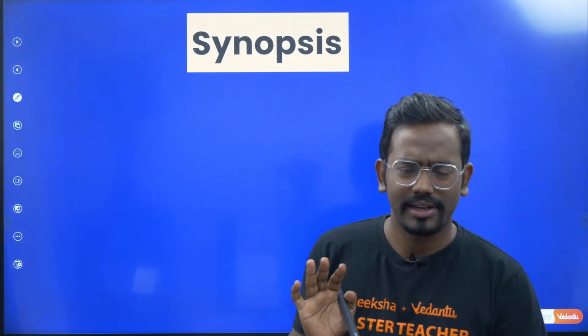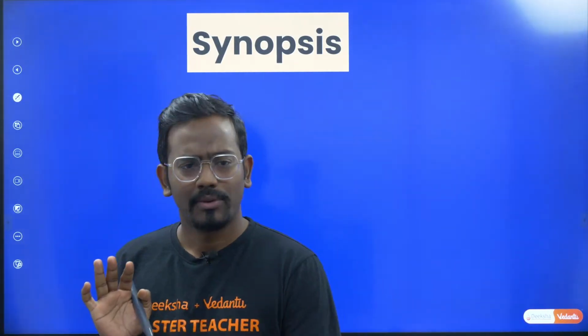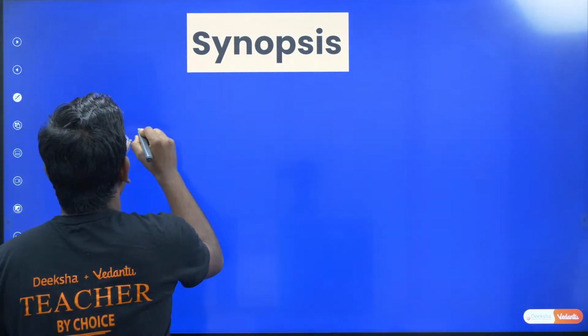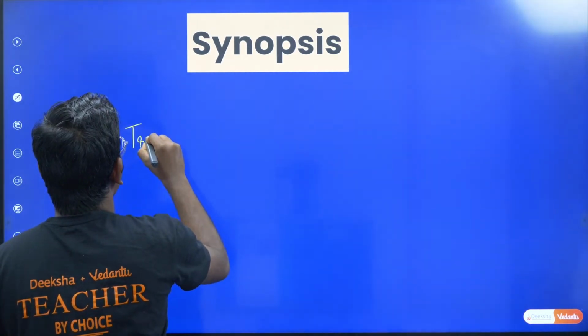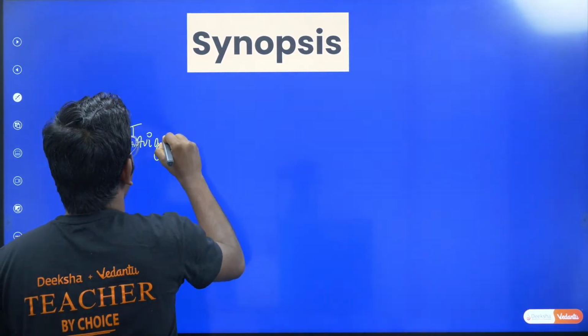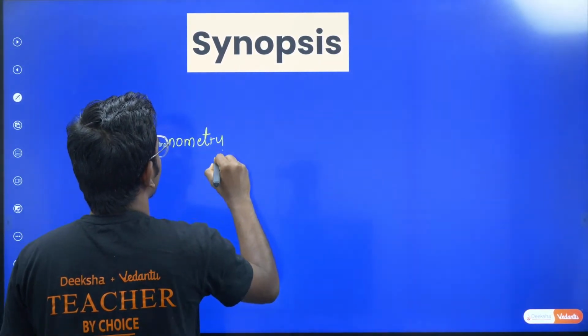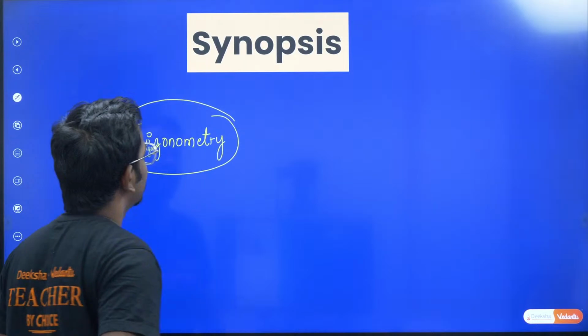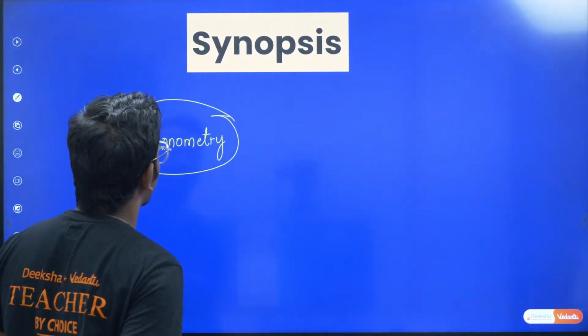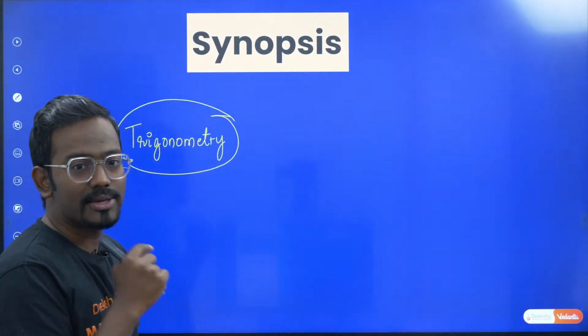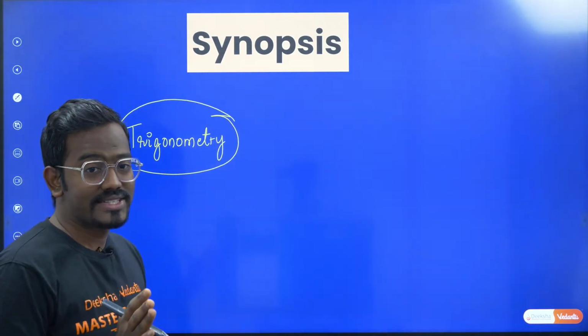So what do you get in trigonometry? Only three concepts. Trigonometry deals with angles and trigonometric ratios. So what are the three concepts that you get as a question in your CBSE board?